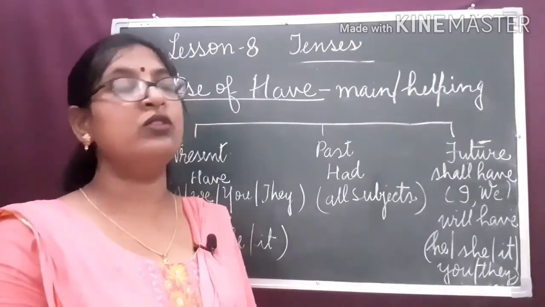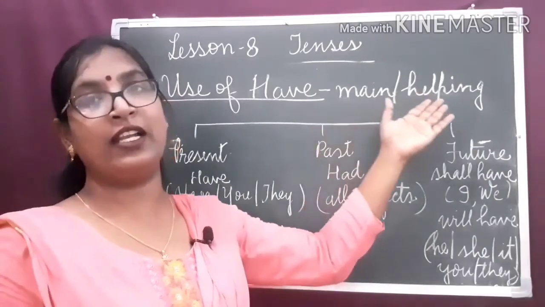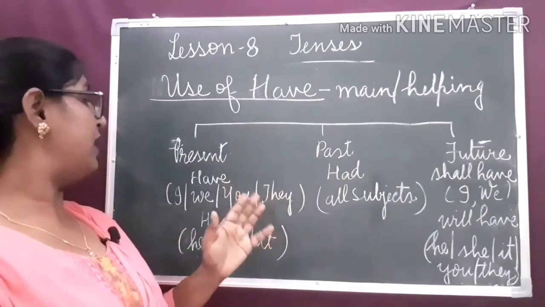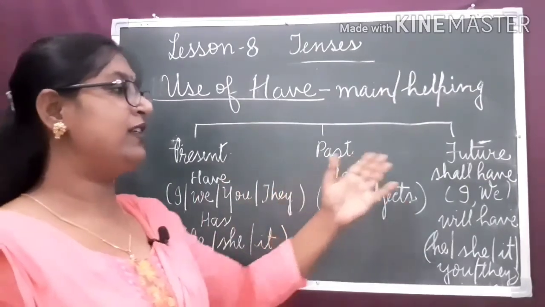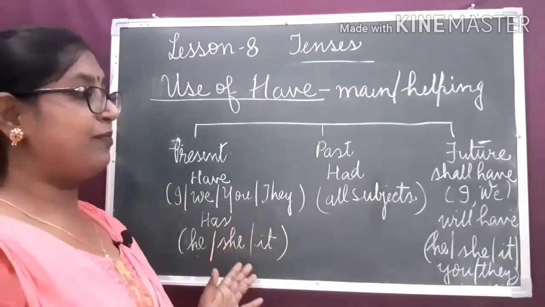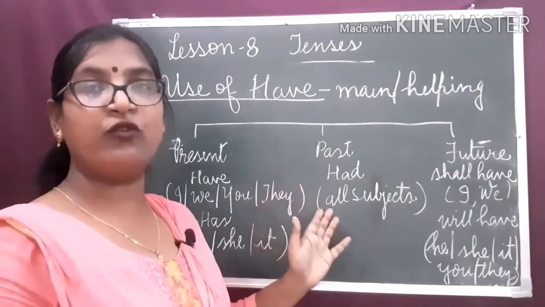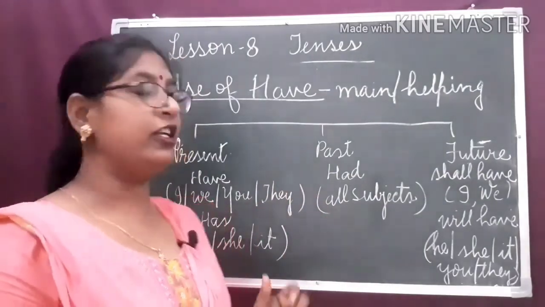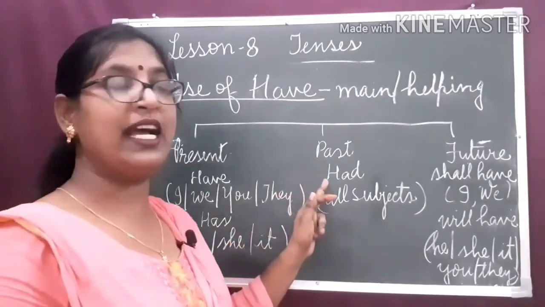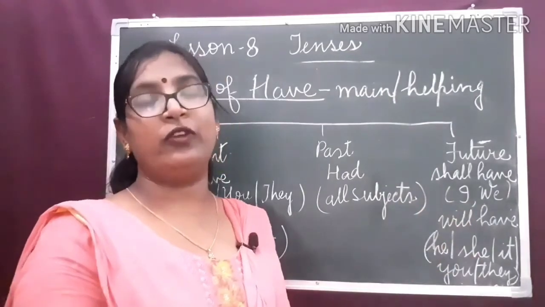Then we studied about the use of have. Have can be used as a main verb as well as a helping verb. The different forms of the verb have are have, has, had, shall have, will have. According to the subject, we use the correct form of the verb. In present tense, we use have and has. In past tense, we use had, and for future tense, we use shall have or will have.